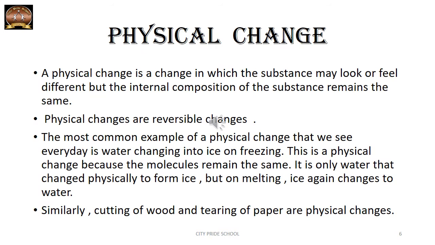So all the examples seen in the previous slide are examples of physical change. A physical change is a change in which the substance may look or feel different, but the internal composition of the substance remains the same. Externally the substance is changed, but whatever it was made up of internally, all of that remains the same. So the properties of the substance remain the same, only the physical form changes.